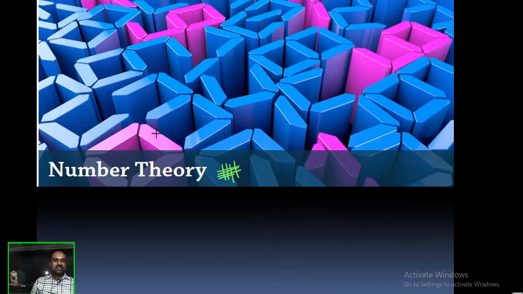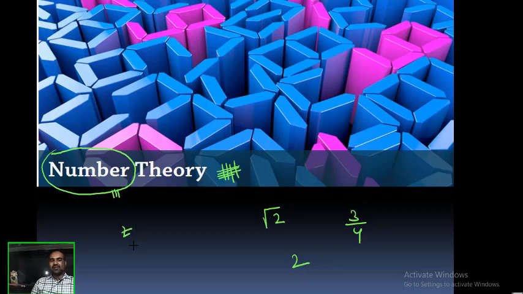The name of the chapter is number theory. So what does it say? It deals with numbers. But what type of numbers? We have several types of numbers. This is a number called irrational number. This is a number called rational number. This is a number called, I can call it the natural number, or I can call it whole number, I can call it integer. Number theory deals with the properties of integers.